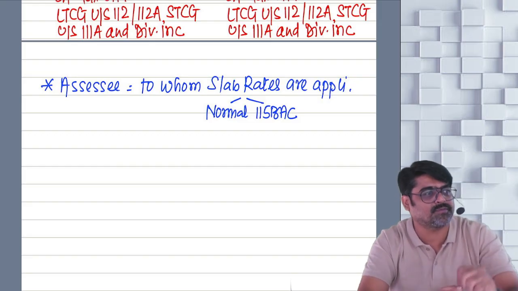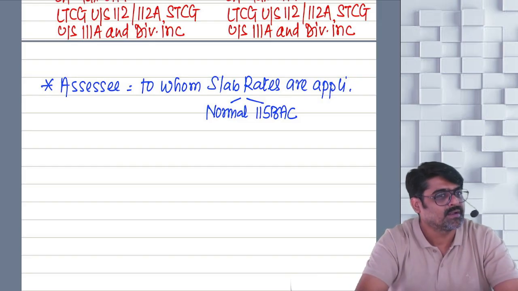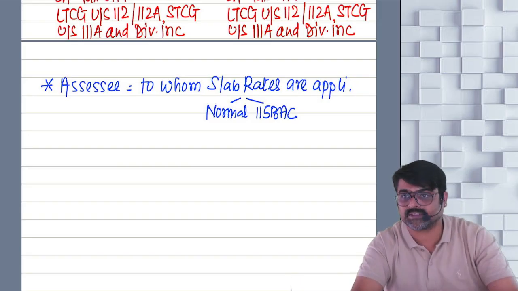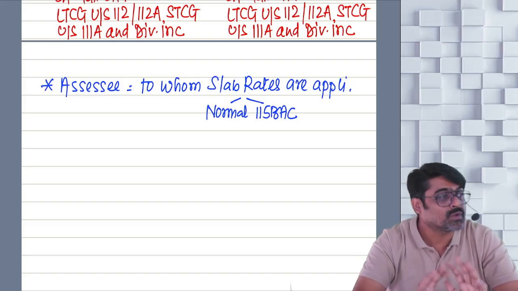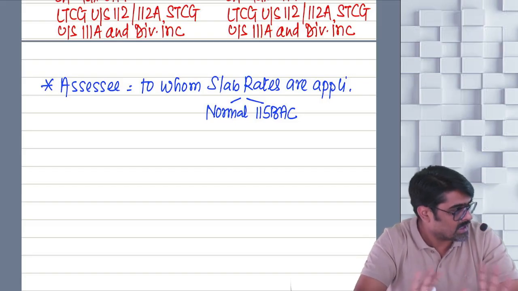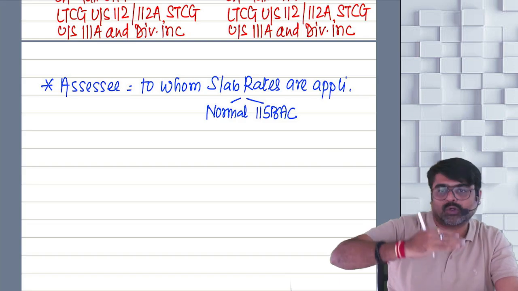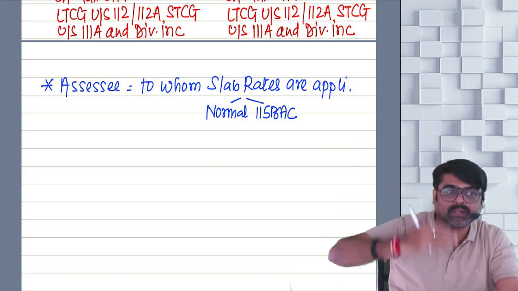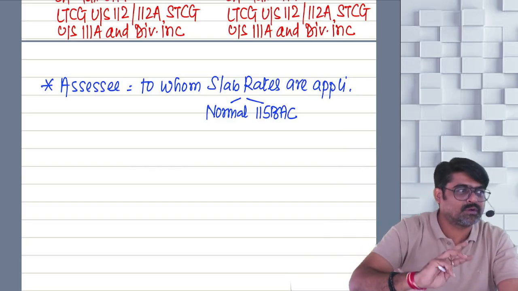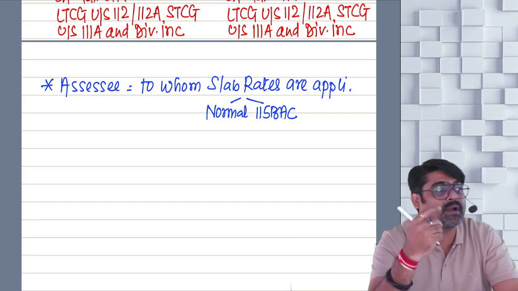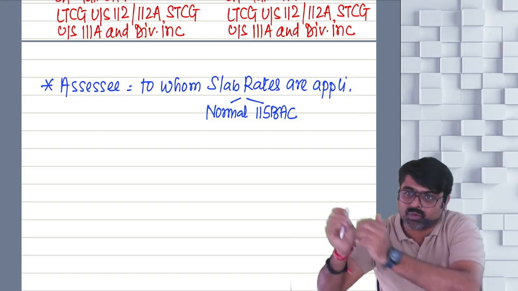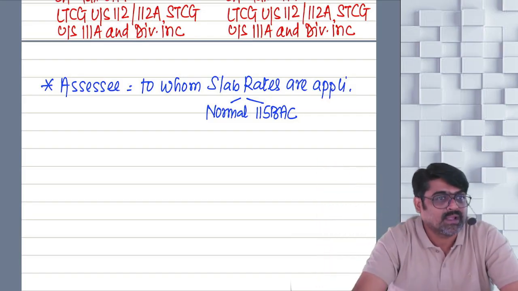Like in the case of a partnership firm, a flat rate of 30% is there. In the case of companies, a flat rate of 30% or 25% in the case of domestic companies. Yes or no? So the assessees to whom flat rates of tax are applicable are not covered. Only those assessees whose tax rates are progressive. Meaning from 0 it will become 5, 5 it will become 20, 20 it will become 30. The more the total income, the more the tax rates will increase.